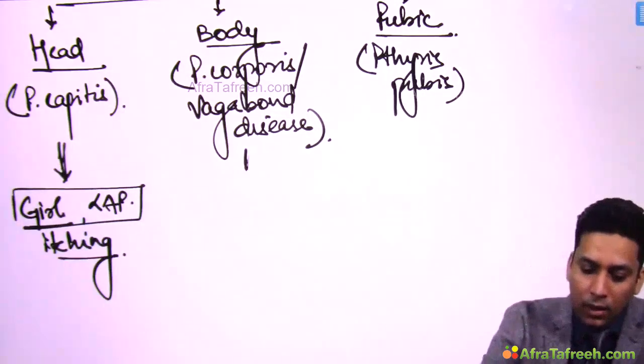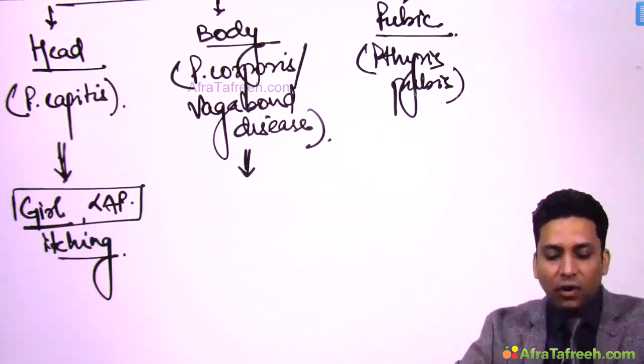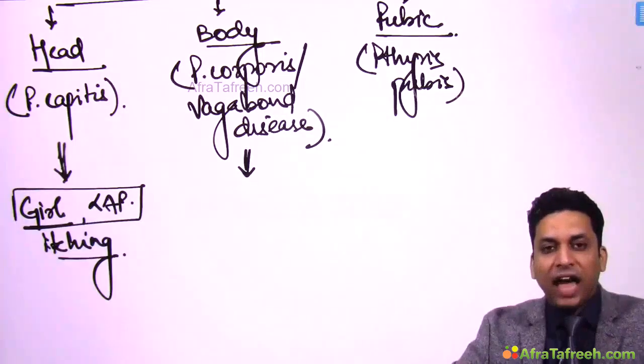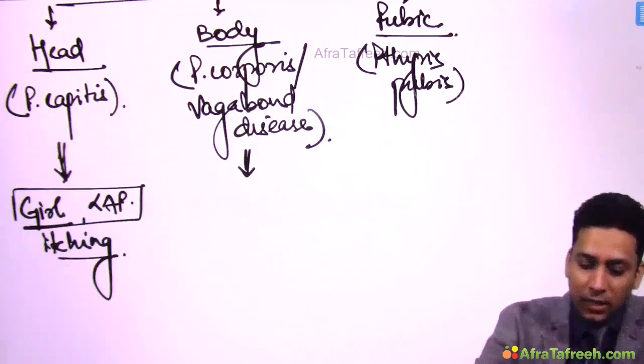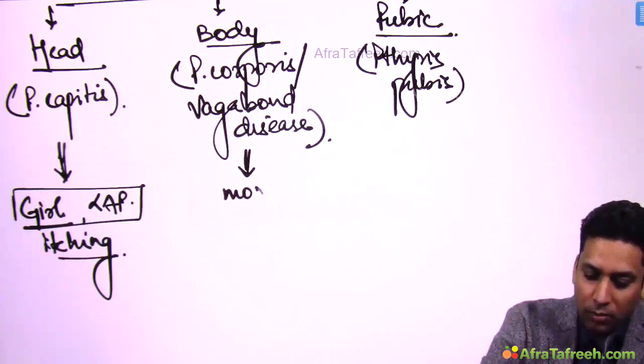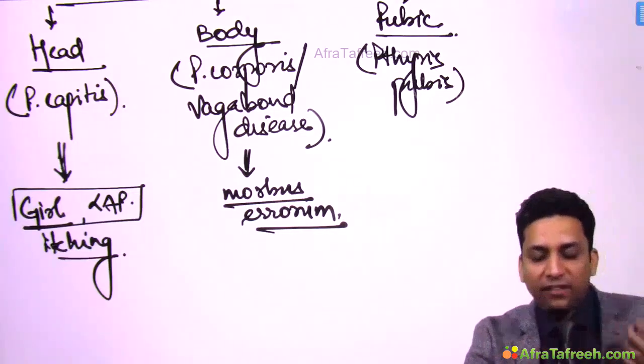Okay. Now, when the patient is infested with body lice, what happens? Whole body has a lot of excoriation marks because all the time the patient is scratching his skin. So, this is known as morbus irrorum. Morbus means disease, irrorum is for excoriation. So, this is disease of excoriation, whole body has excoriation marks.